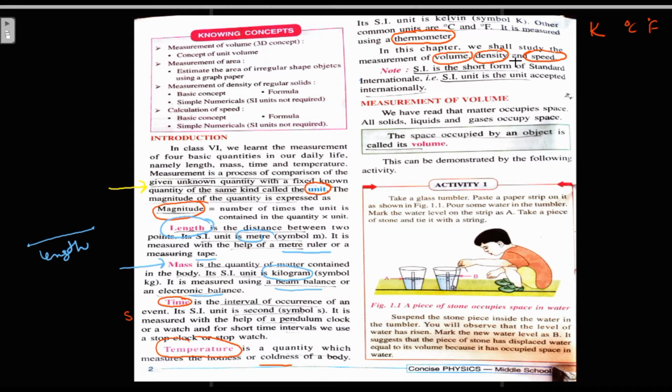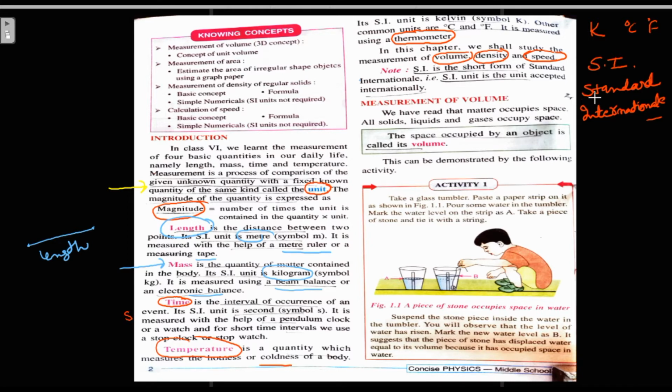So now we will use the term SI again and again in this chapter. The full form of SI, which you must know, is Standard International. It is accepted internationally, so it is called Standard International, right?